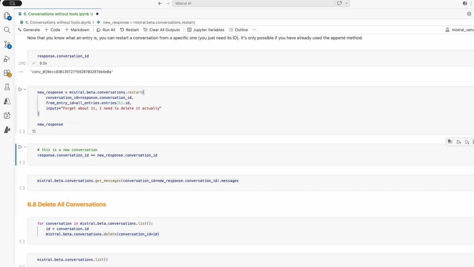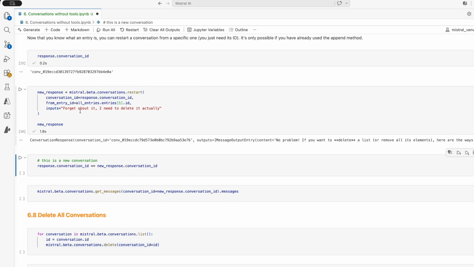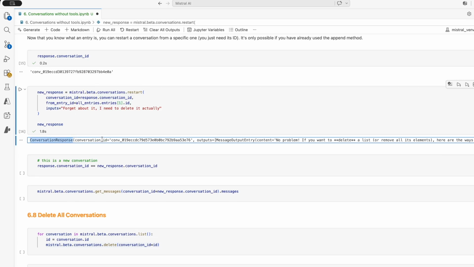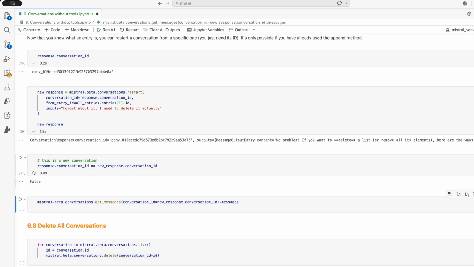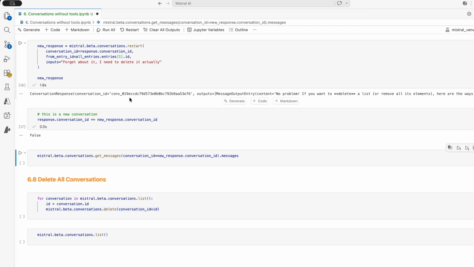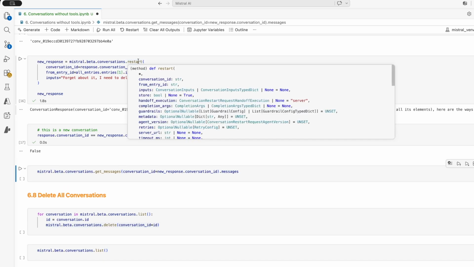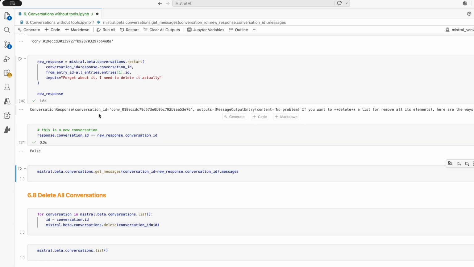So now, new response. And we can see a new conversation response. What you see here is that it actually returned a new ID. So this conversation ID is not the one that I've got so far. And this is what we can check here, even if this is very obvious visually, which means that when you are restarting the conversation from a specific point, it is actually creating a new conversation.